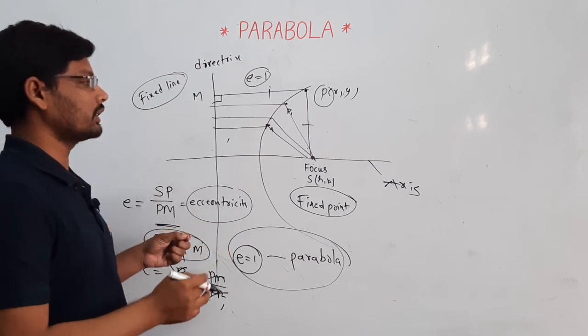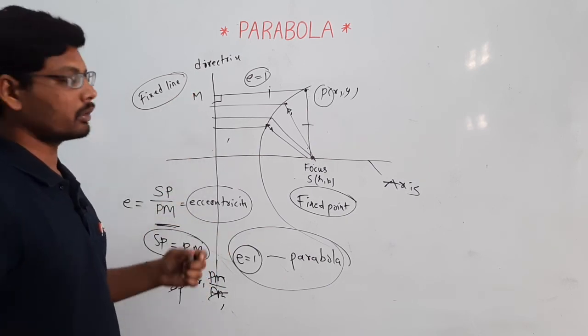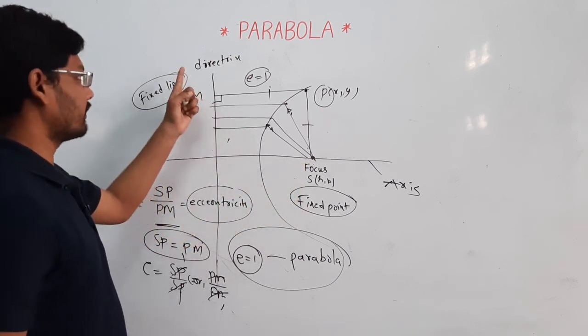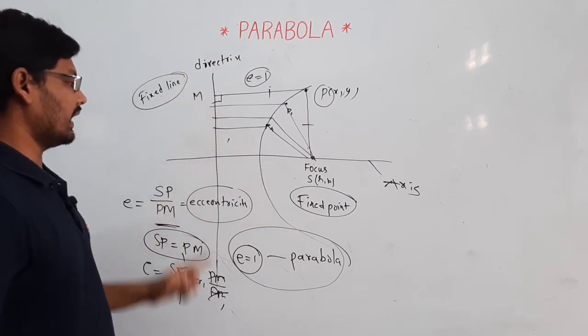This is a brief explanation about the parabola. This is a fixed point, called the focus, and this is a fixed line, called the directrix.